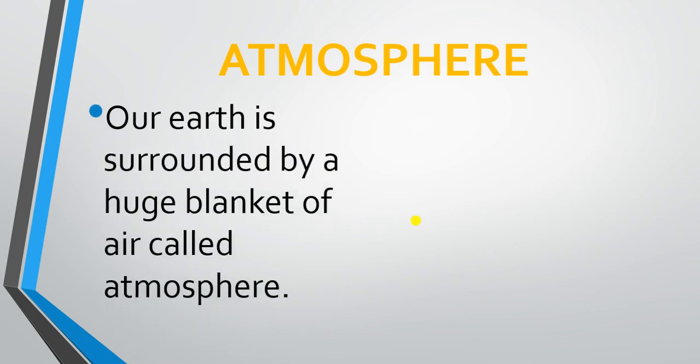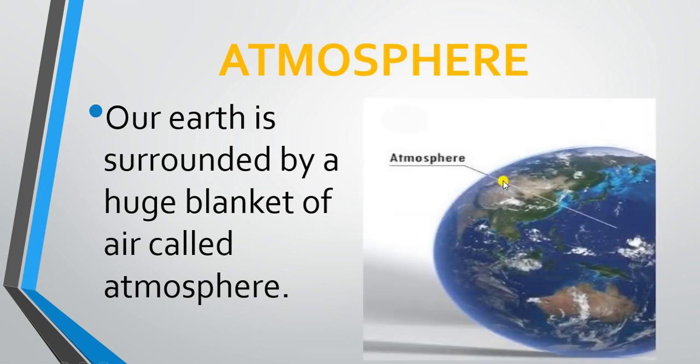First of all, we must know, let's have a brief account of the word air. Air simply means a mixture of gases. And when it comes to proper understanding of this air, we have a special term for this, that's atmosphere. Atmosphere means our earth is surrounded by a huge blanket of gases, that means air, that's called atmosphere. You can see here, this is our earth, and this whole earth is covered by a huge blanket of air, blanket of gases, that's called atmosphere.